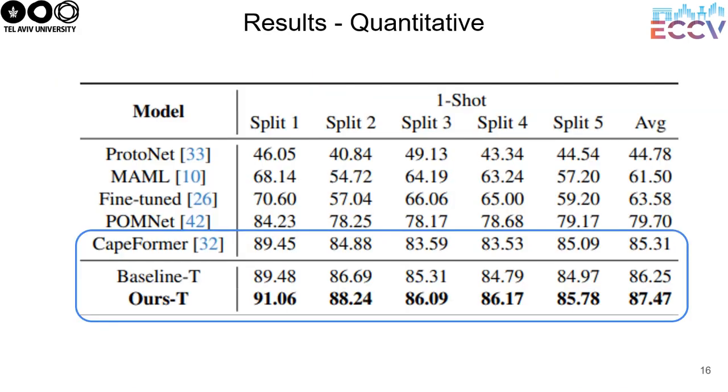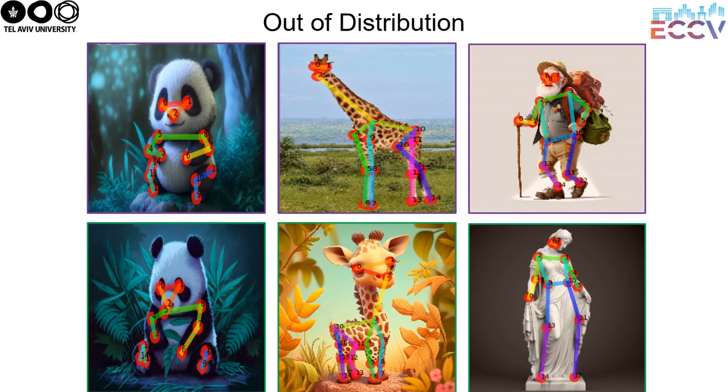And in the quantitative results, our graph-based approach consistently improves performance over the enhanced baseline on the different dataset splits, on average by 1% under the one-shot setting, achieving a new state-of-the-art. To assess the robustness of our model, we evaluate our network using images from different domains. Our model, which was trained only on real images, demonstrates its adaptability and effectiveness across varying data sources, such as cartoons and imaginary animals, created using a text-to-image diffusion model. Furthermore, our model performs satisfactorily even when the support and query images are from different domains.